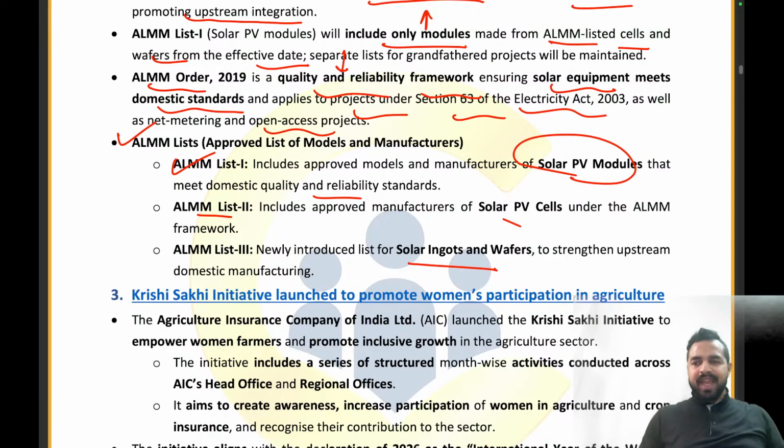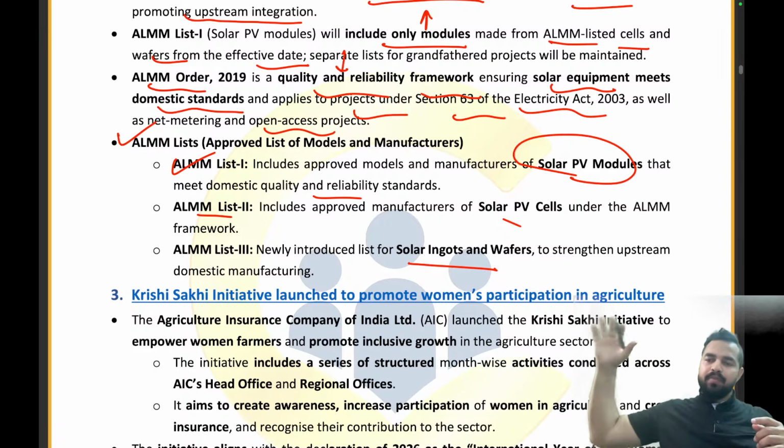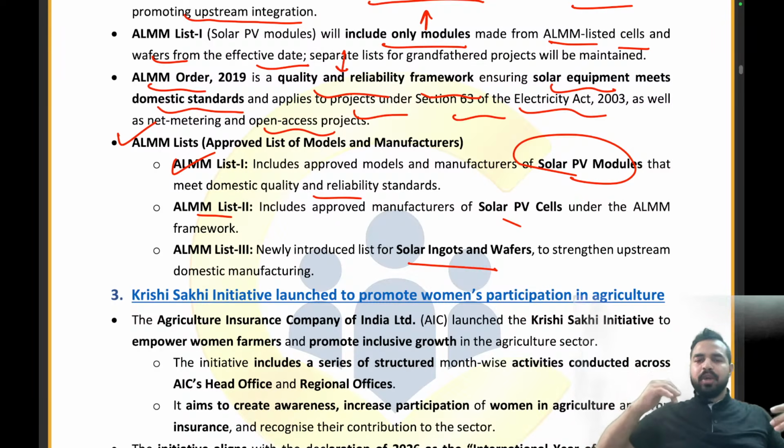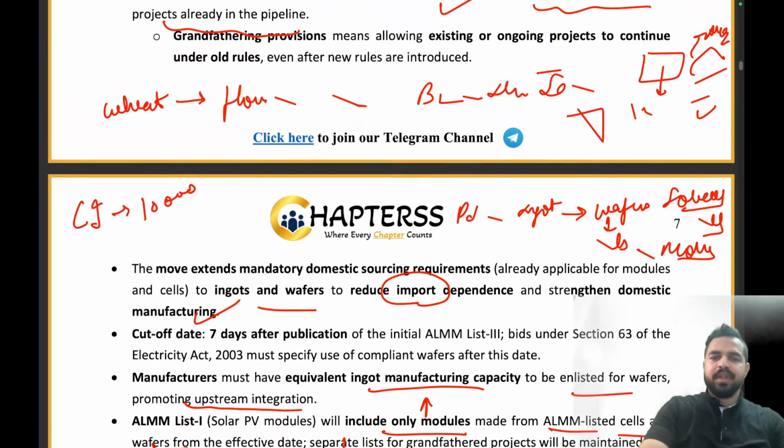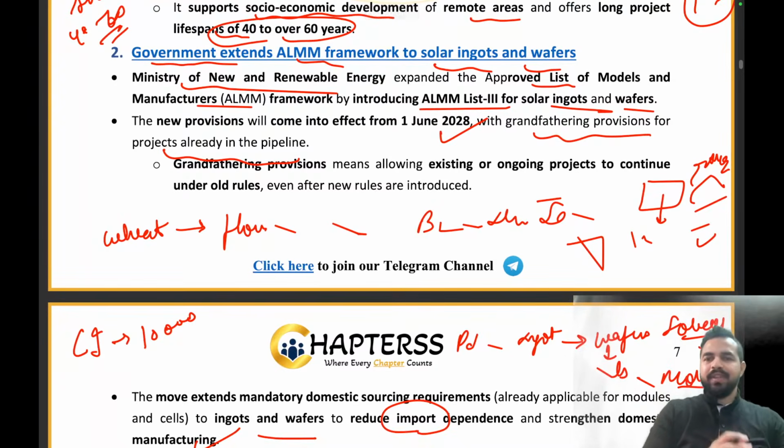So I told you that cycle. First it is the polysilicon, then solar ingot, then wafer, then it is basically converted into what? The cells and the modules. So the module is the top one, so it is on the list 1. Then comes the cell, it is on the list 2. Then come the ingots and wafers, these are on the list 3 of the ALMM, that is approved list of models and manufacturers. Clear to everyone? Are you guys getting this point? Are you guys able to understand this point? So we are done with this article.